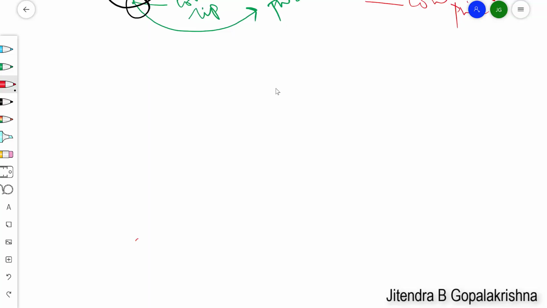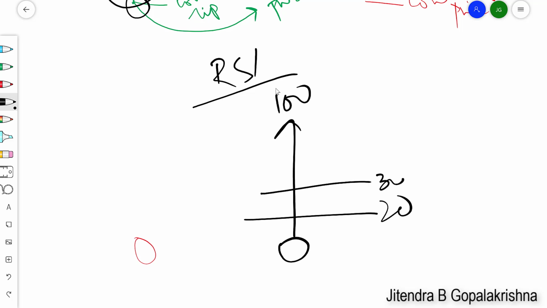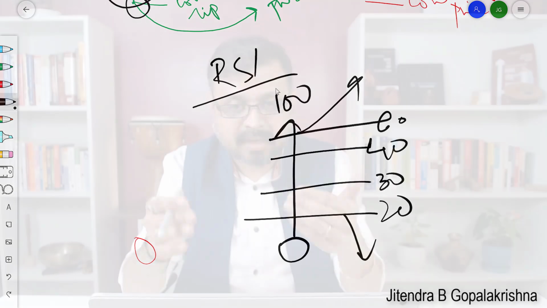So the measure for relative strength index is between 0 and 100. This is the RSI measure. So what does it mean if it is at 20? What does it mean if it is at 30? What does it mean if it is at 40 or 60, or more than that or below that? That is what it means. So RSI measures the strength of the momentum of the price. Now, how do we depict this, and how do we study this?